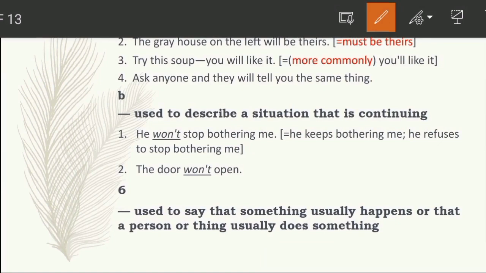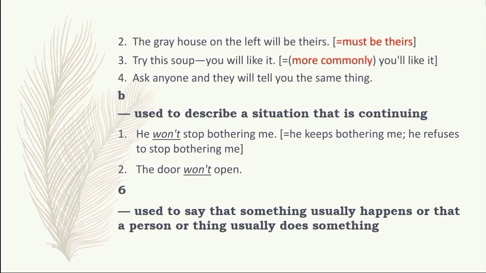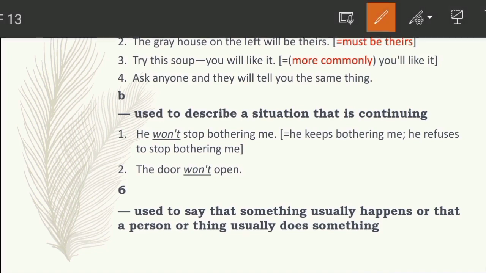There is a lack of space, therefore I can't write it all here. So I'm saying that it shows habitual action.